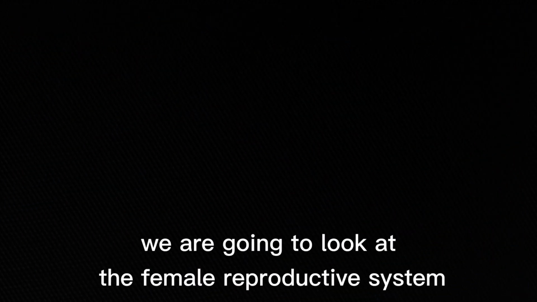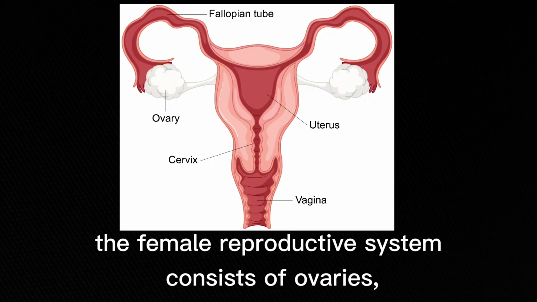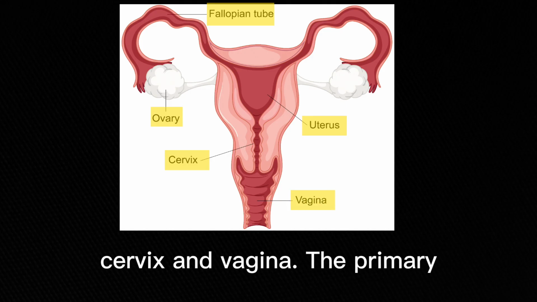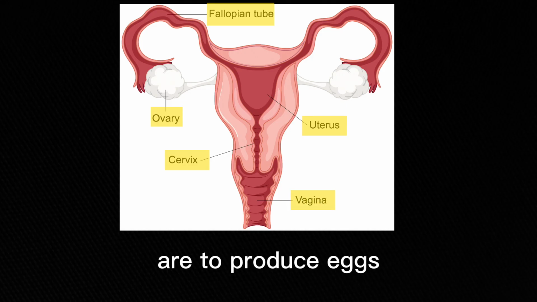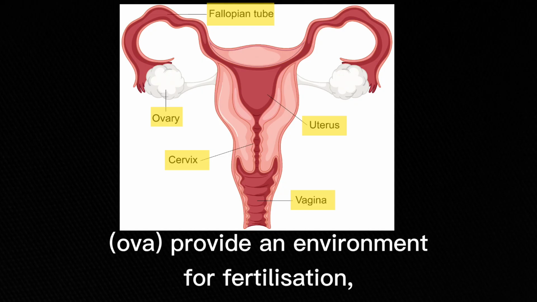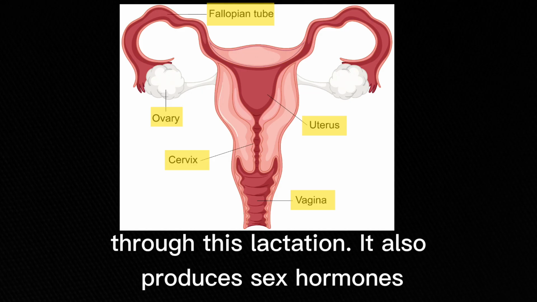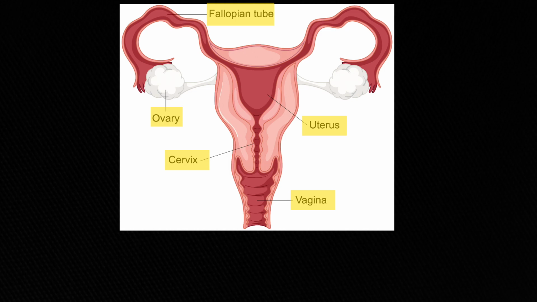First, we are going to look at the female reproductive system. The female reproductive system consists of ovaries, fallopian tubes, uterus, cervix, and vagina. The primary functions of the female reproductive system are to produce eggs, ova, provide an environment for fertilization, support fetal development, and nourish the newborn through lactation. It also produces sex hormones such as estrogens and progesterone.